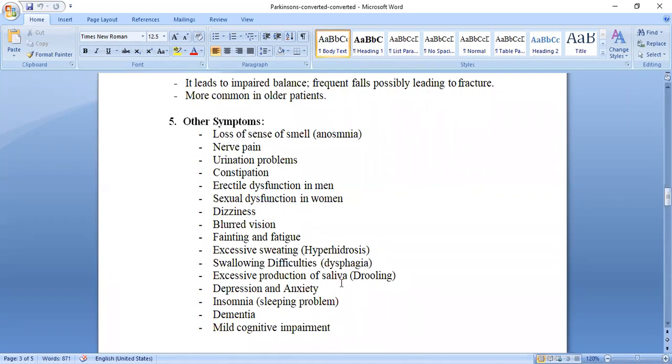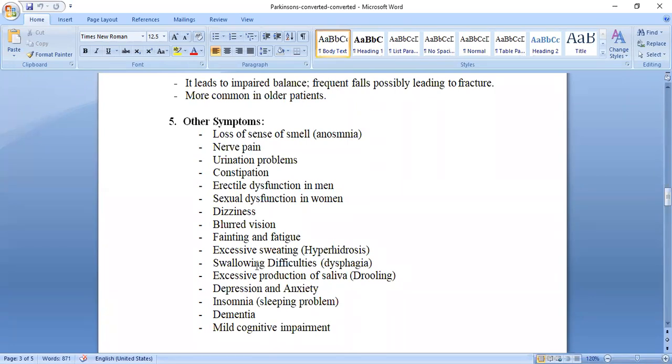Excessive production of saliva, that we call drooling. Excessive production of saliva occurs because of the swallowing problem. Whatever saliva is secreted stays in the mouth only. That is the excessive production of saliva.